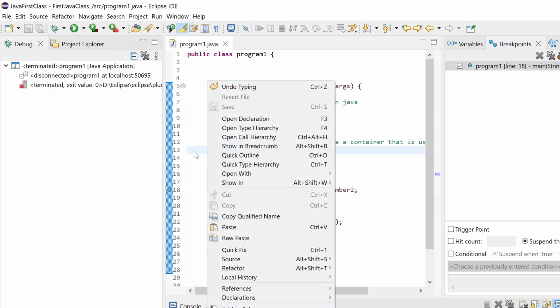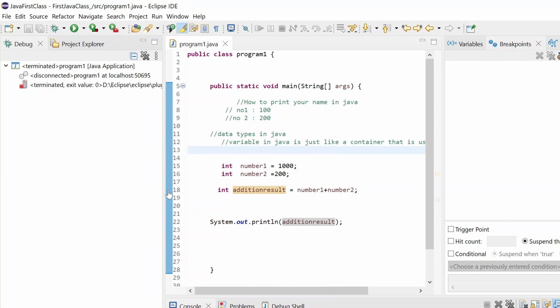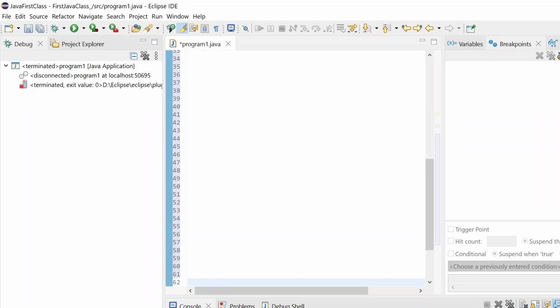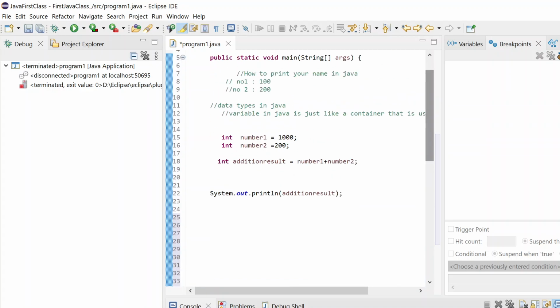How does this blue line appear? It comes automatically. I have not put it. This just shows that our main method starts here and ends here. If you click this, it will keep on increasing, till the part where you write the code, by default.